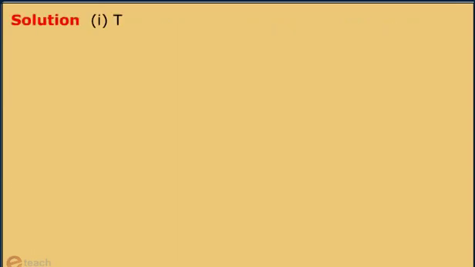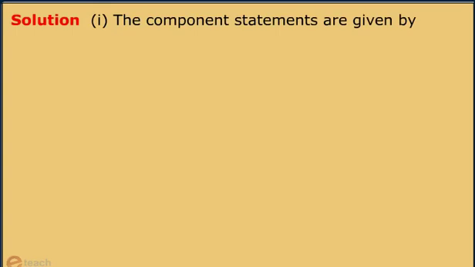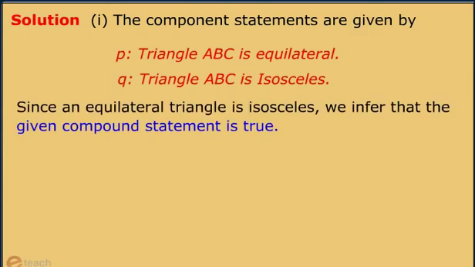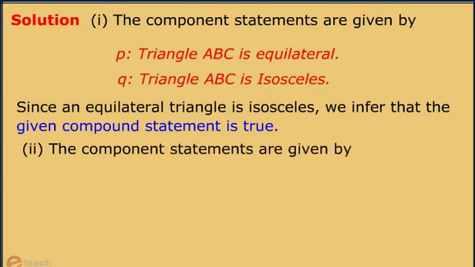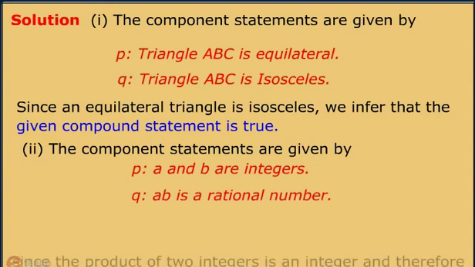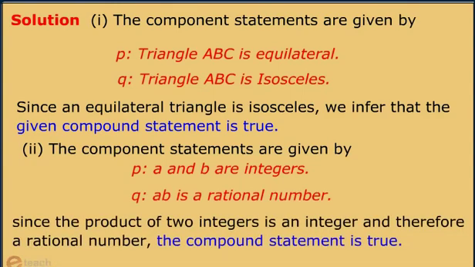Let's see the solution. In the first part, the component statements are given by P, triangle ABC is equilateral, and Q, triangle ABC is isosceles. Since an equilateral triangle is isosceles, we infer that the given compound statement is true. In the second part, the component statements are given by P, a and b are integers, Q, ab is a rational number. Since the product of two integers is an integer and therefore a rational number, the compound statement is true.